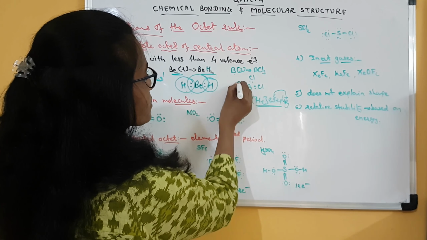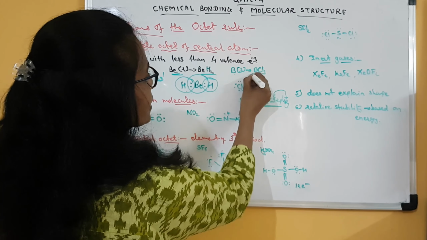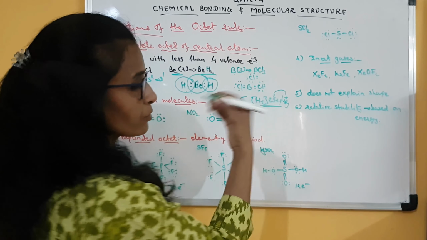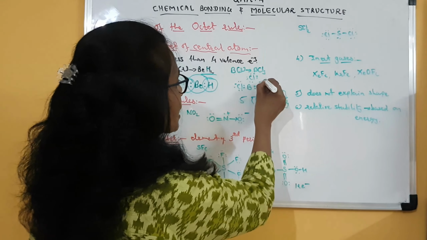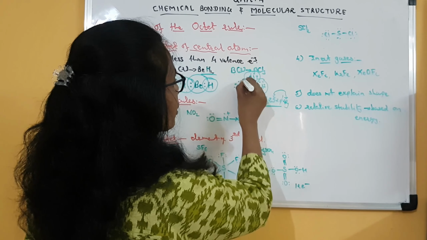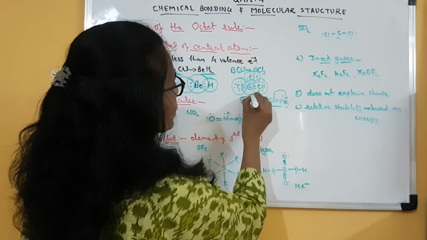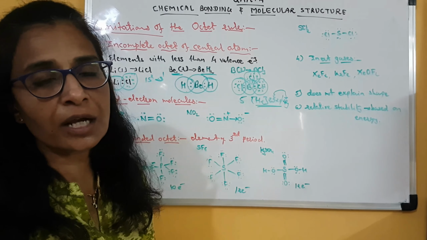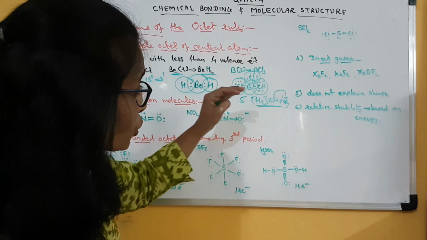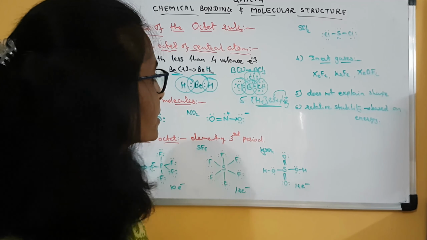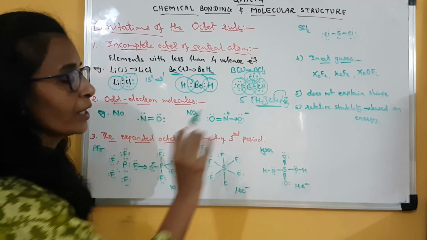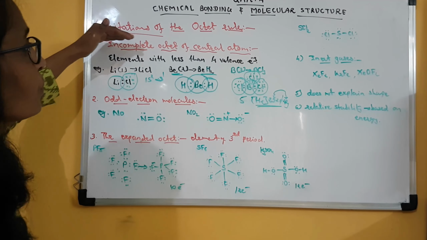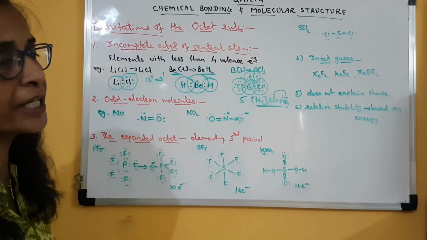So when it combines with 3 chlorine atoms, each chlorine has 1 valence unpaired electron, which it will share with the 3 unpaired electrons of boron, and that is how each chlorine will complete its octet, but boron cannot. So here boron is the central atom and it has 6 electrons around it. Clear? So though the octet of the central atom is not complete, it can still form a stable molecule, that is BCl3. So here we have discussed 3 examples in which the central atom has an incomplete octet.